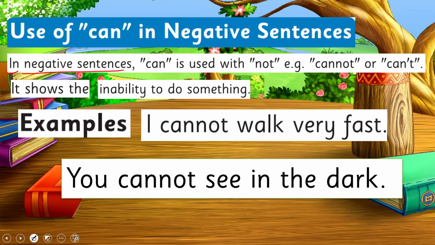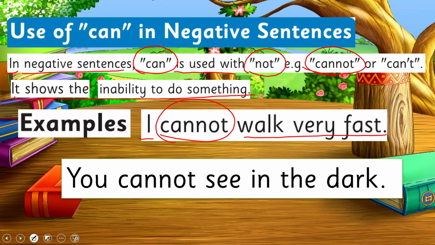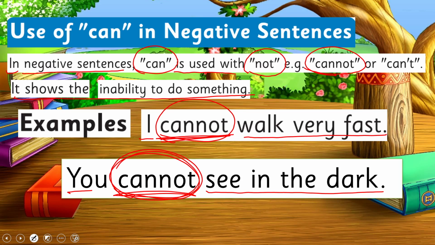In negative sentences, can is used with not, and it becomes cannot. It shows the inability to do something. I cannot walk very fast. Okay? Because maybe I'm tired right now. I cannot walk very fast. You cannot see in the dark. Yes, no one can see in the dark. So cannot is showing your inability.